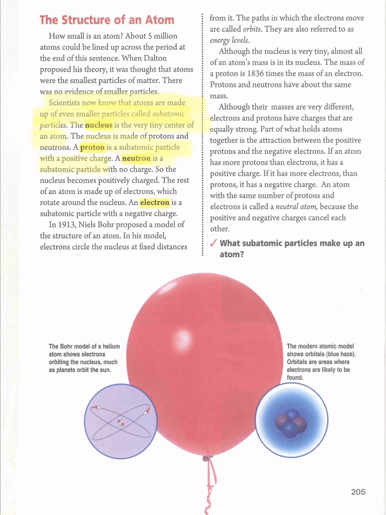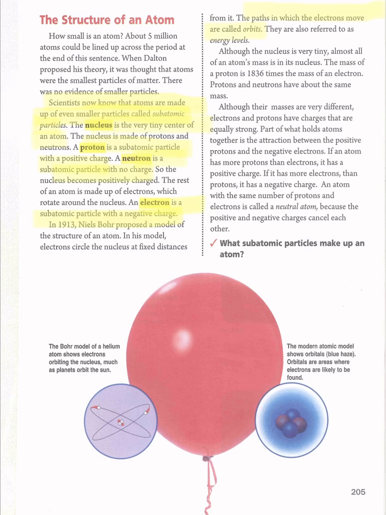A neutron is a subatomic particle with no charge. The last one is the electron, a subatomic particle with a negative charge. And as I told you, the path in which the electrons move is called the orbit.